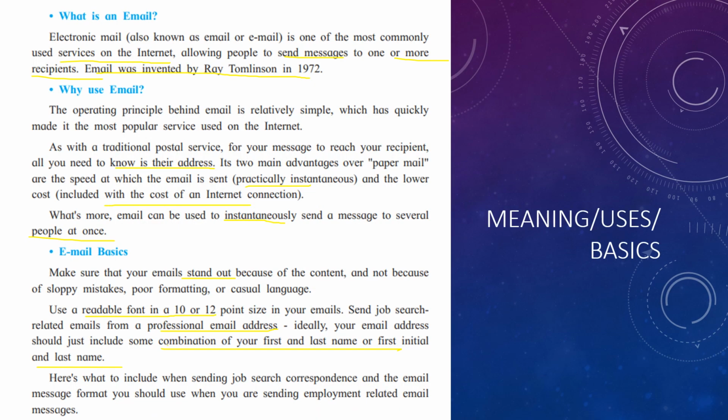Meaning, uses and basics required for an email. An email is one of the most commonly used services on the internet, allowing people to send messages to one or more recipients at the same time. Email was invented by Ray Tomlinson in the year 1972. Why use email? There are two main advantages over paper mail. One is the instantaneous speed, and the second is lowered cost.